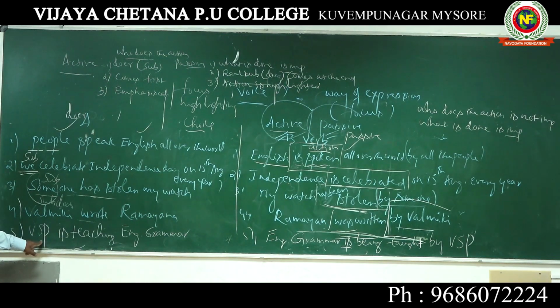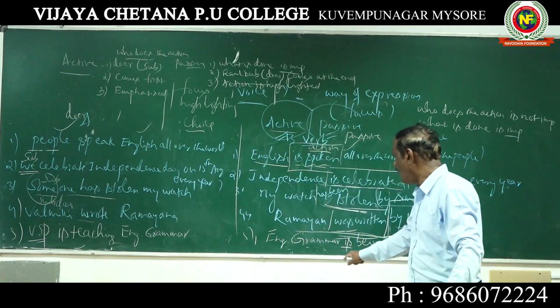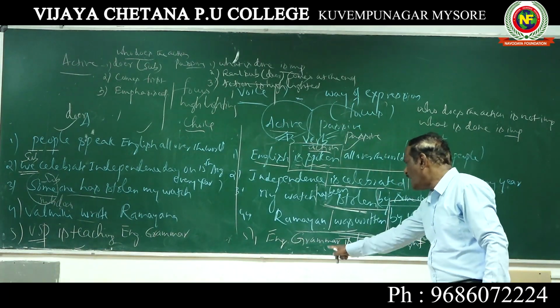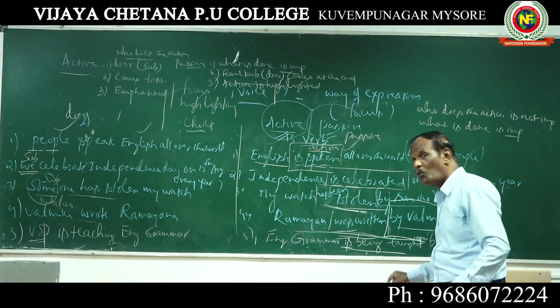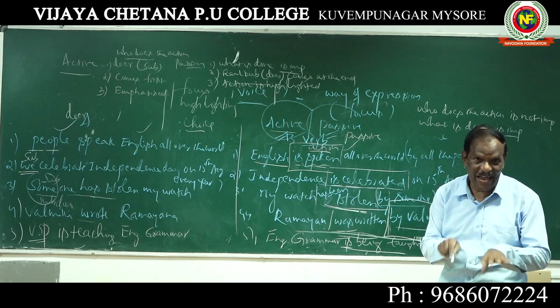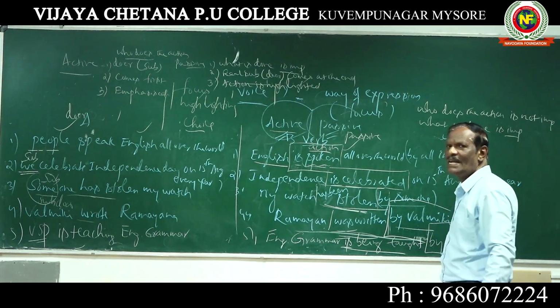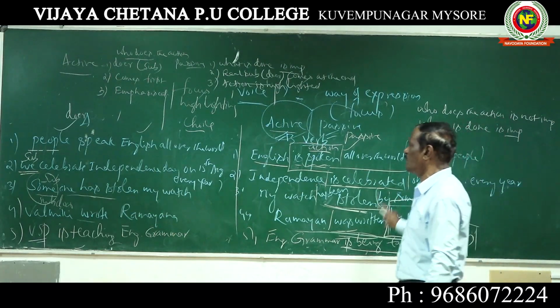I ask you, who is teaching? VSP is teaching. The camera is towards VSP now. So VSP is focused. So the doer is VSP. This expression is in active voice. This one is another type. Look at this expression: English grammar is being taught. So what is done at present? Grammar is being taught. Action is highlighted, and the subject goes to the last position. Subject is not important in passive expressions.